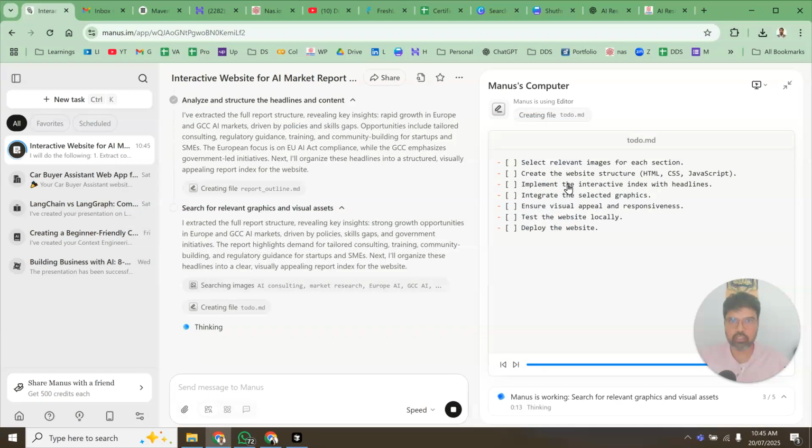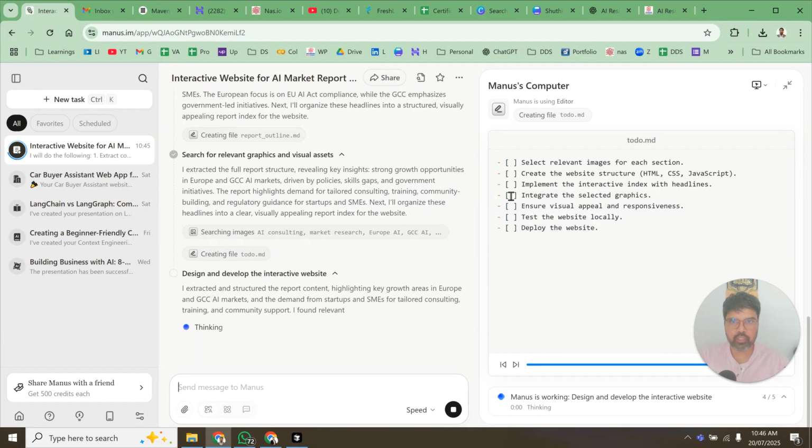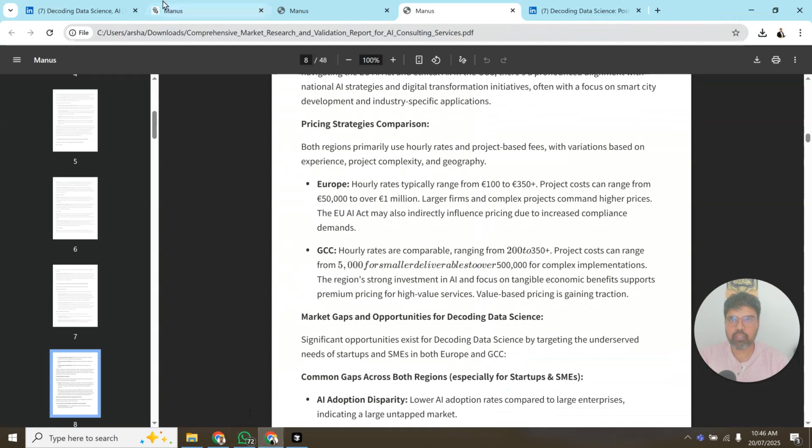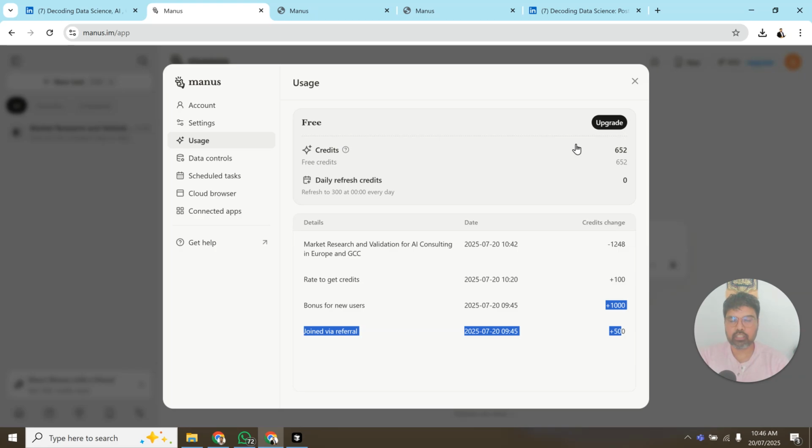So let us see what it is doing. It could have been done here, but this particular thing has really taken away my credits, so you have to be very careful. Even with a paid membership you have 1900 credits, and this one task took so many credits, because it is doing a lot of work.